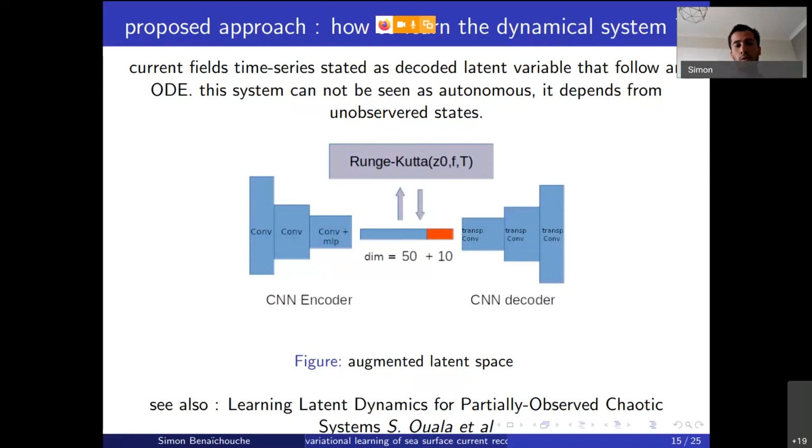You have, for example, the Navier-Stokes equation coupled with temperature, with a lot of variables that may not be observed by your sensors. So we say that the system is non-autonomous, and we add variables to the latent space to design our architecture and carefully take this fact into account.